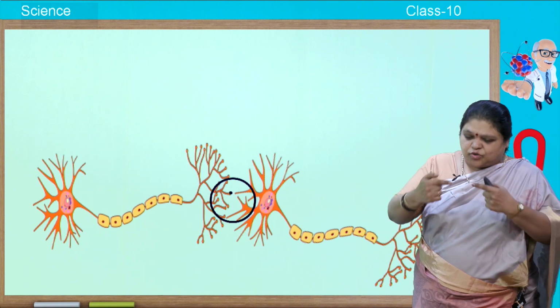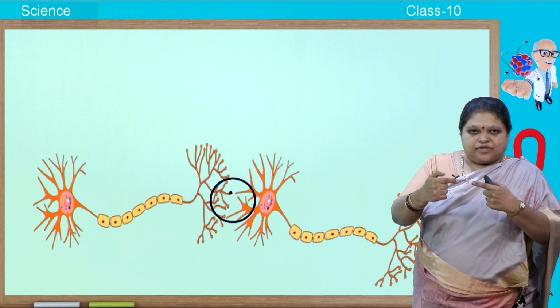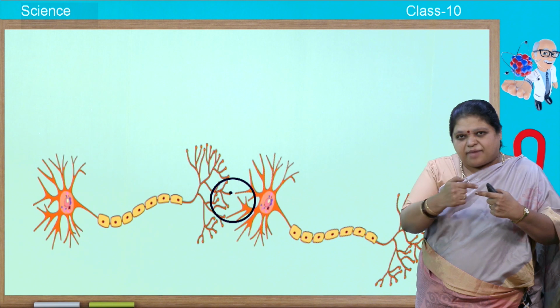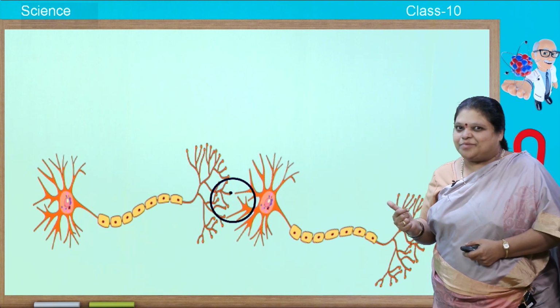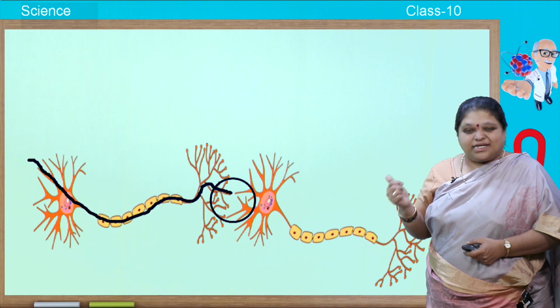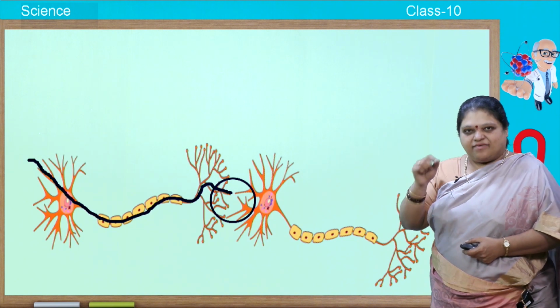Let us imagine two copper wires are present. If two copper wires are present with a gap, will the current pass through the gap? No, but here it passes. How? Let us see. This small gap, you call it synapse. Okay, I will explain about it.